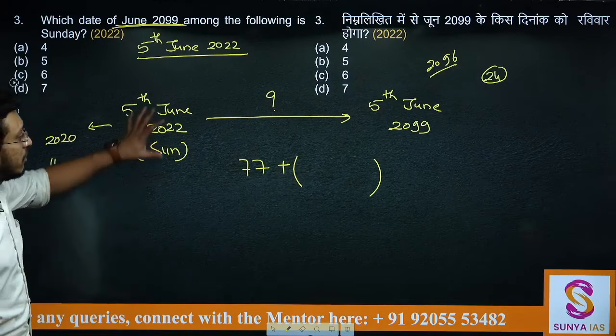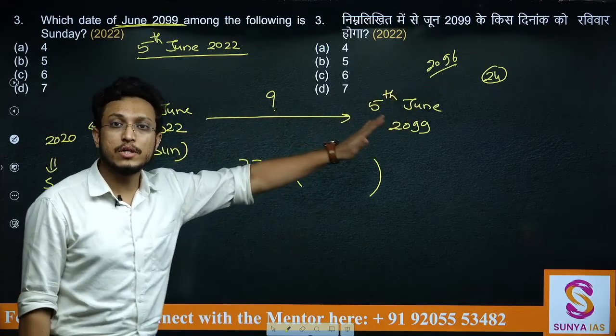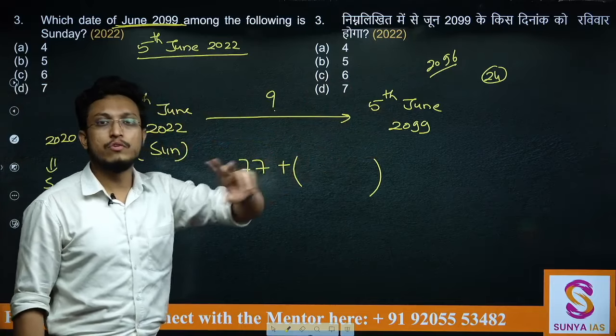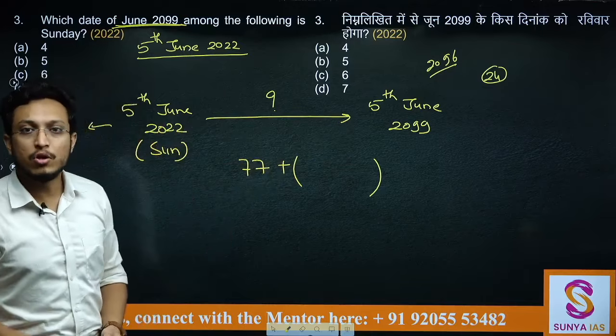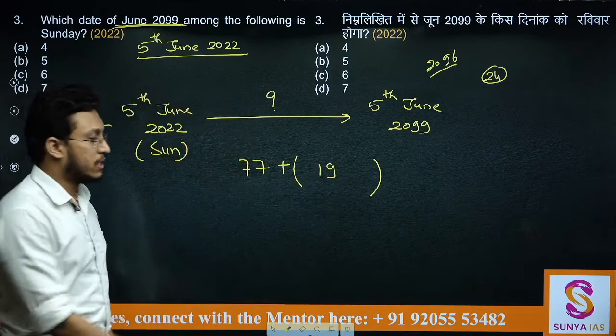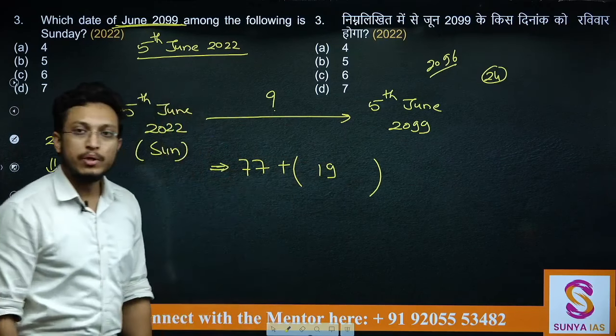तो ये अगर 5वां लीप ईयर है यहाँ तक और यहाँ पर 24 हो गए तो बचे हुए 19 लीप ईयर्स इनके बीच में हुए होंगे. So between this and this date you will find 19 leap years. These 19 leap years will have 19 odd days. That means total number of odd days will be this.